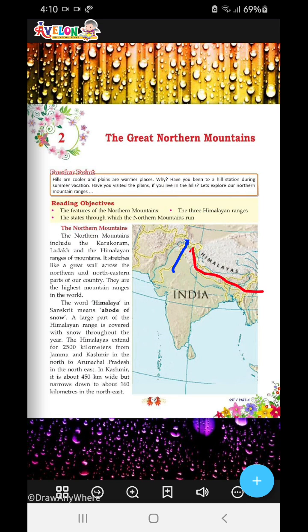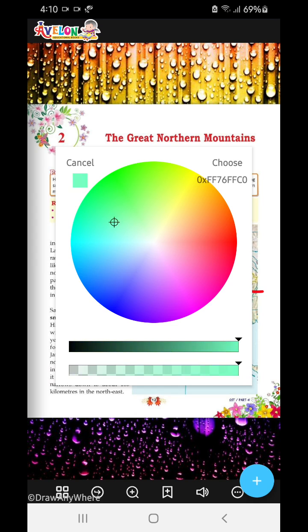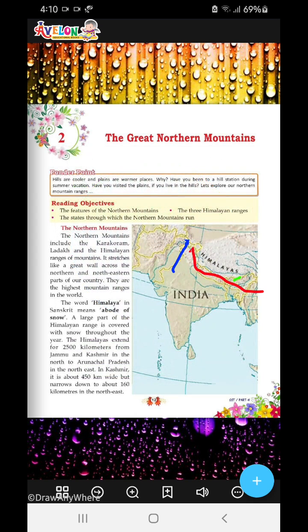If you go towards Pakistan, you will find that Karakoram range very beautiful, like the Himalayas only. And in the east, I'll mark in another color. This part which I have marked in green, these are the Purvanchal mountains, the Purvanchal ranges.